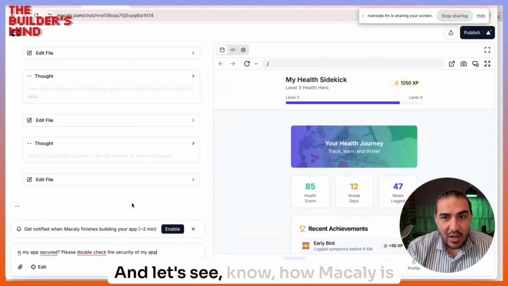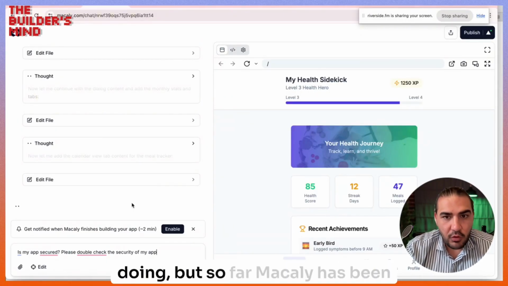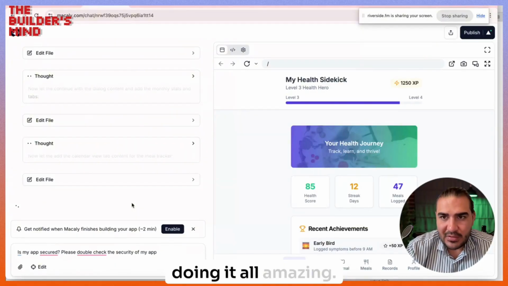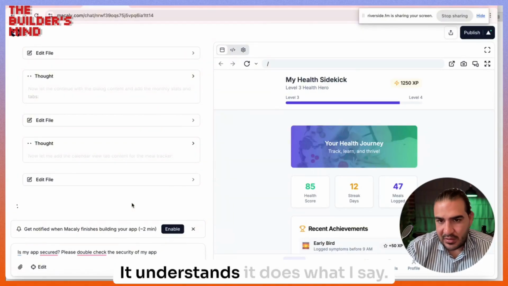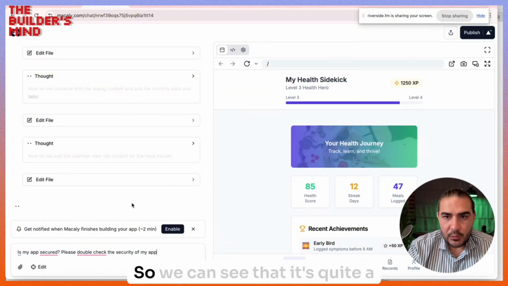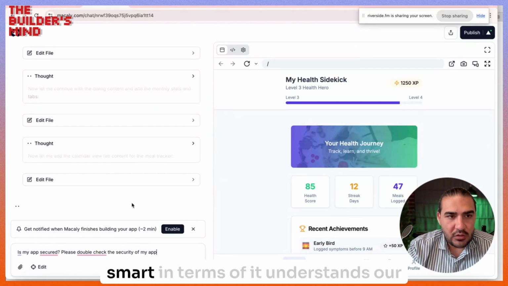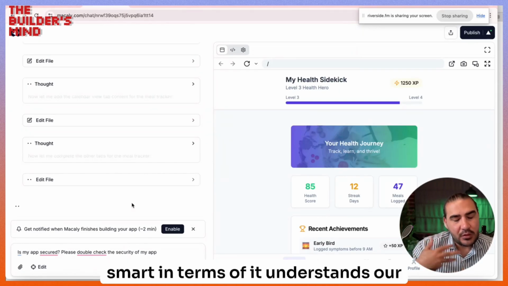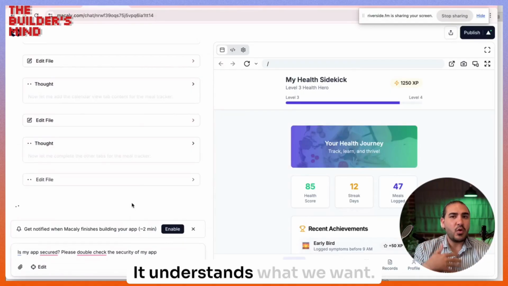And let's see how Macaly is doing. So far, Macaly has been doing it all amazing. It understands, it does what I say. So we can see that it's quite smart in terms of it understands our prompts, it understands what we want,